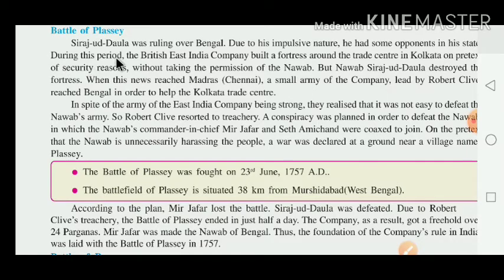During this period, the British East India Company built a fortress around the trade center in Calcutta.